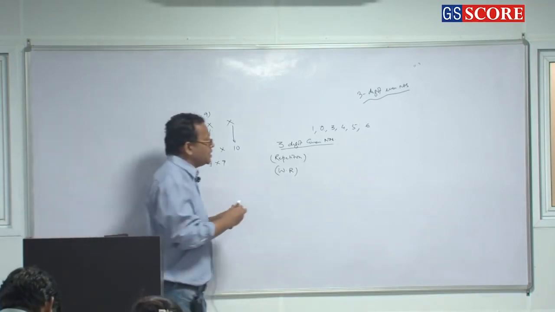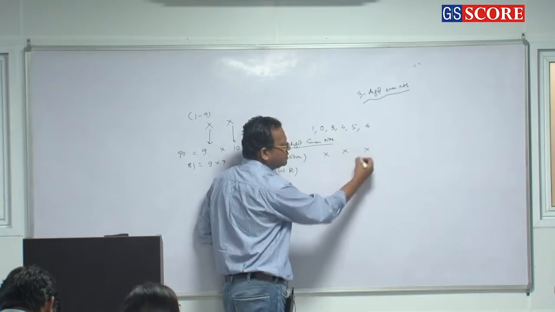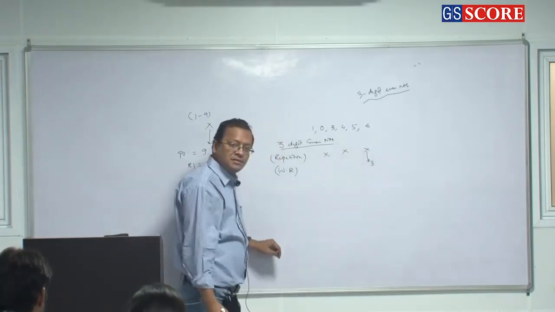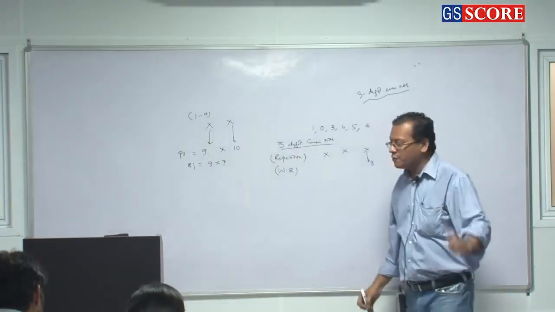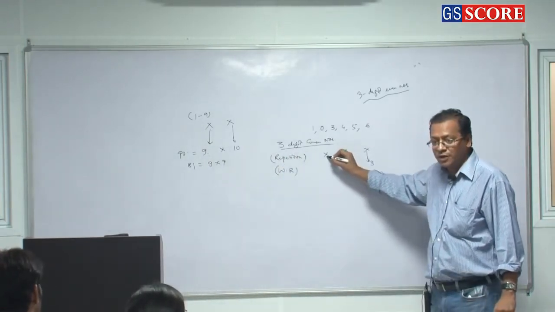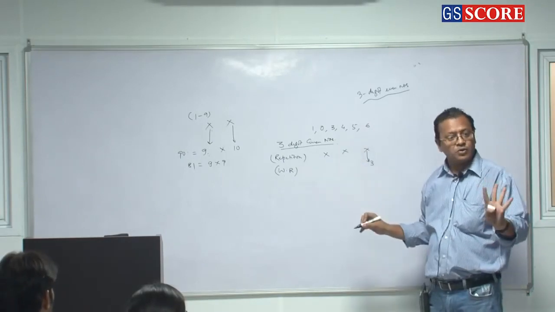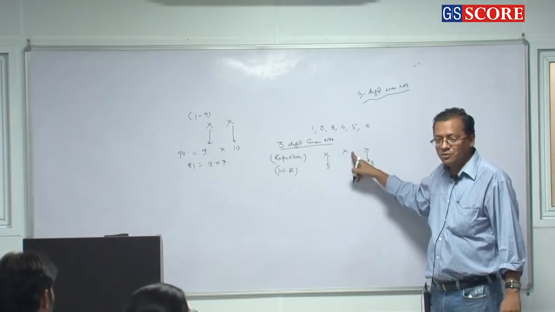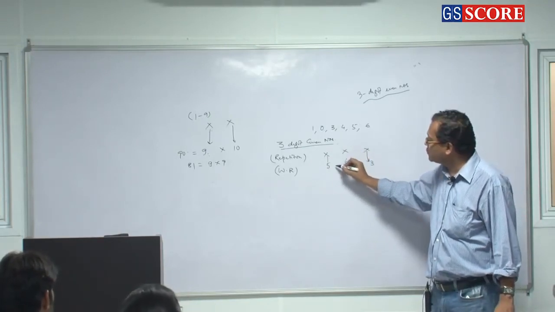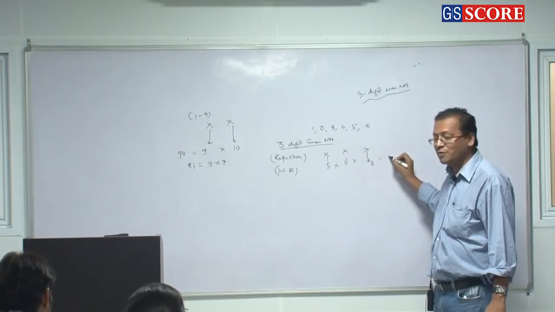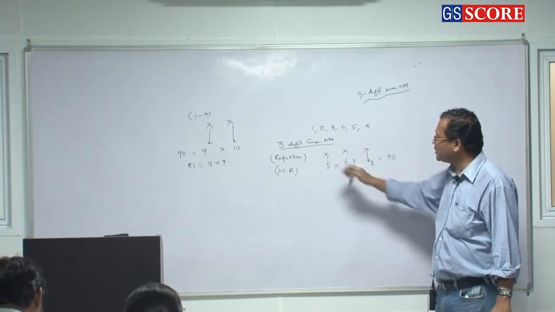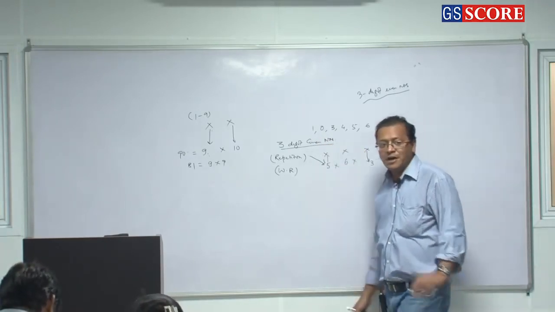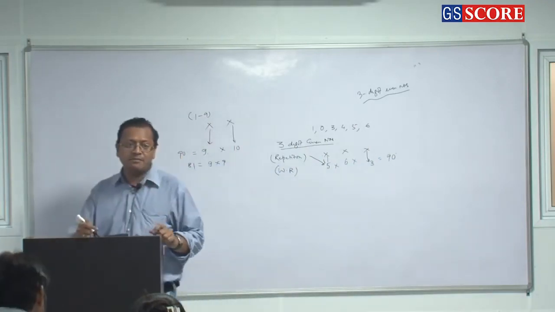Easy or not? Because you will say, so 3 digits are there. The last place can be filled up in how many ways? 3 ways. Clear or not? Now the first place we cannot use 0 here. So we have to use only 5 digits. So 5. But second place we can use 0. So how many ways? 6 ways. So 5 times 6 times 3 is equal to how much? 90. So most probably this question will not be given in the exam. It is easy to do. But without repetition, how many 3-digit even numbers can be formed?